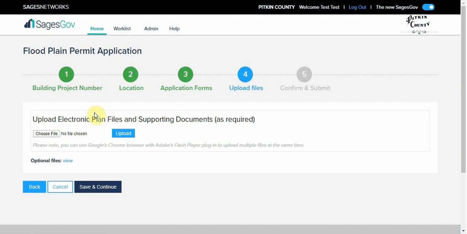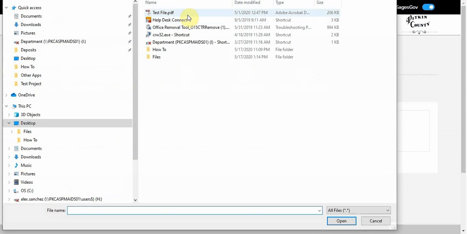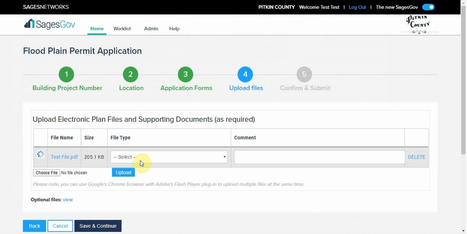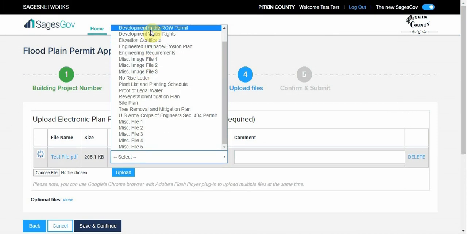Step 4 will allow you to upload files to your project. Once a file is selected, you will click the Upload button. Every file uploaded needs an associated file type.